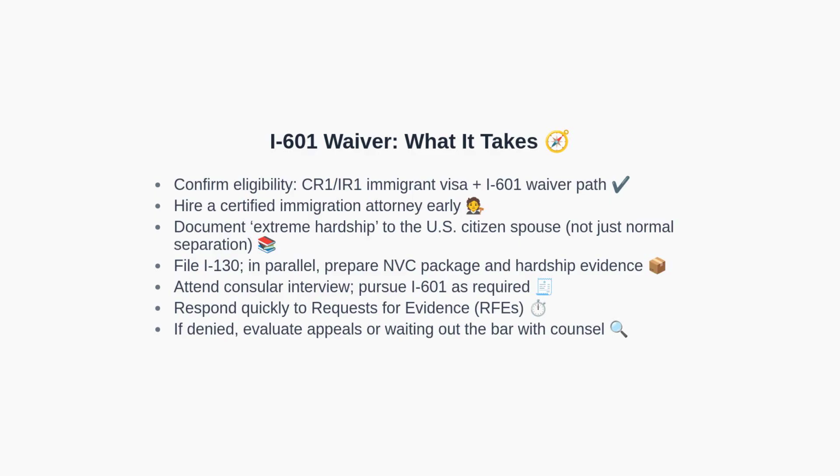Here is a practical action plan. First, confirm that your case requires the immigrant spousal visa with an I-601 waiver. Second, engage a certified immigration attorney as early as possible. Third, begin assembling evidence that shows extreme hardship to the U.S. citizen spouse, understanding that ordinary emotional distress or routine financial inconvenience typically does not suffice. Fourth, file the I-130 while preparing your National Visa Center package and hardship documentation in parallel. Fifth, attend the consular interview and pursue the I-601 waiver as directed. Sixth, respond promptly to any requests for additional evidence.